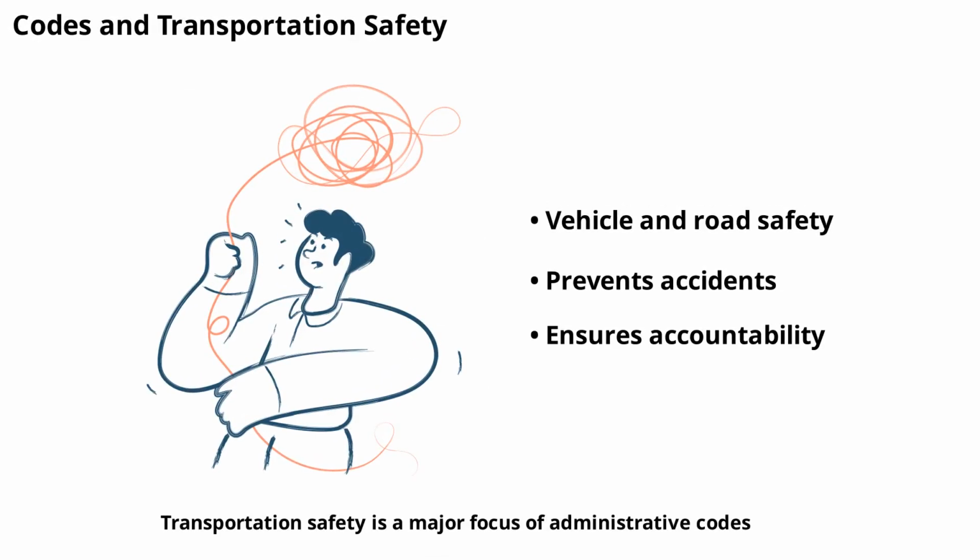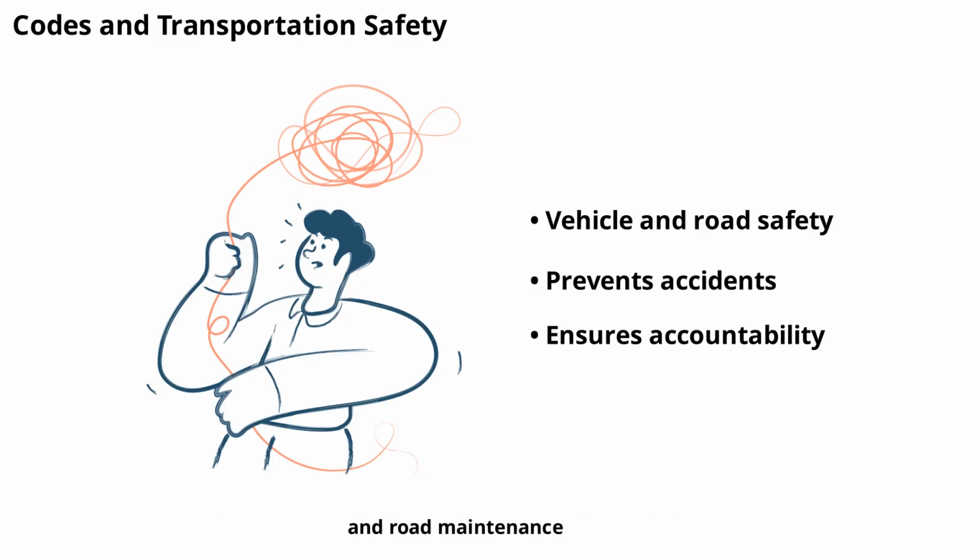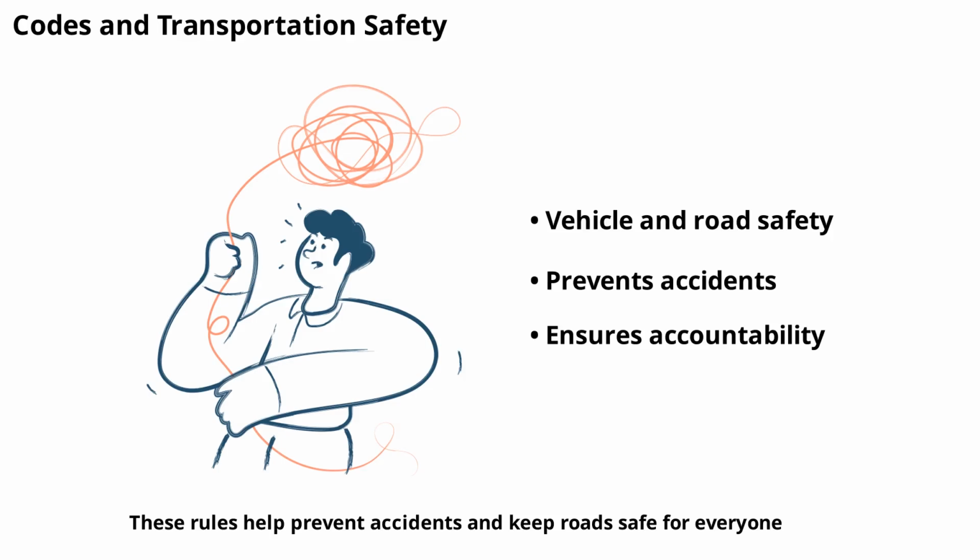Transportation safety is a major focus of administrative codes. Agencies set rules for vehicle safety, driver training, and road maintenance. These rules help prevent accidents and keep roads safe for everyone. The code also provides procedures for reporting and investigating accidents, ensuring accountability and continuous improvement.